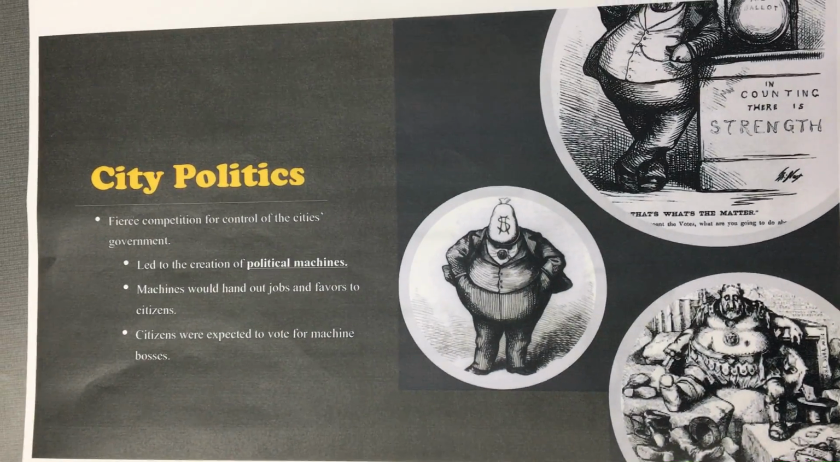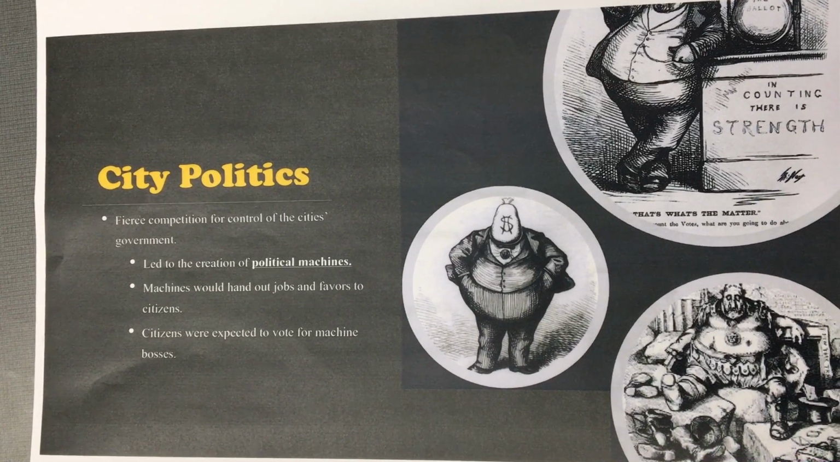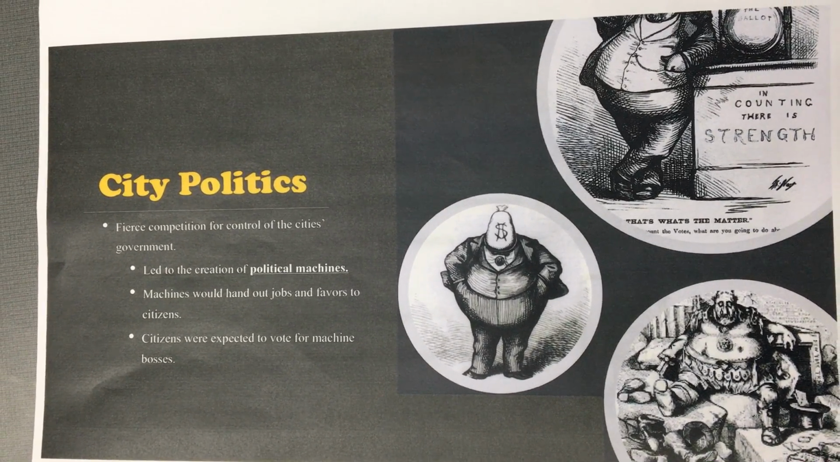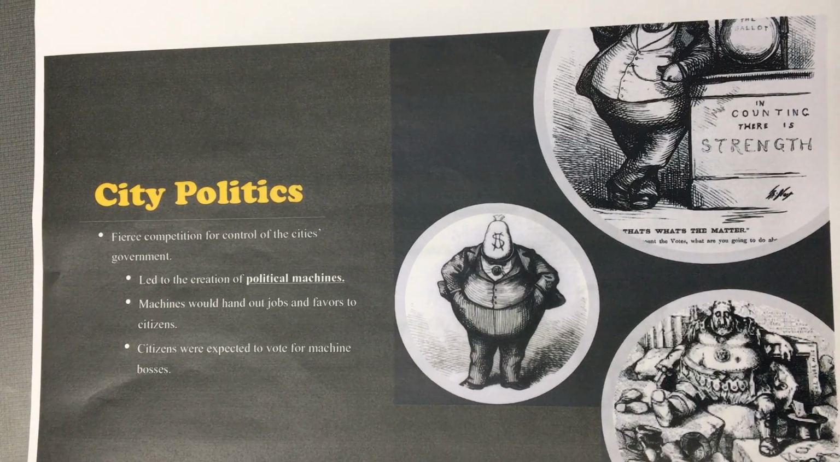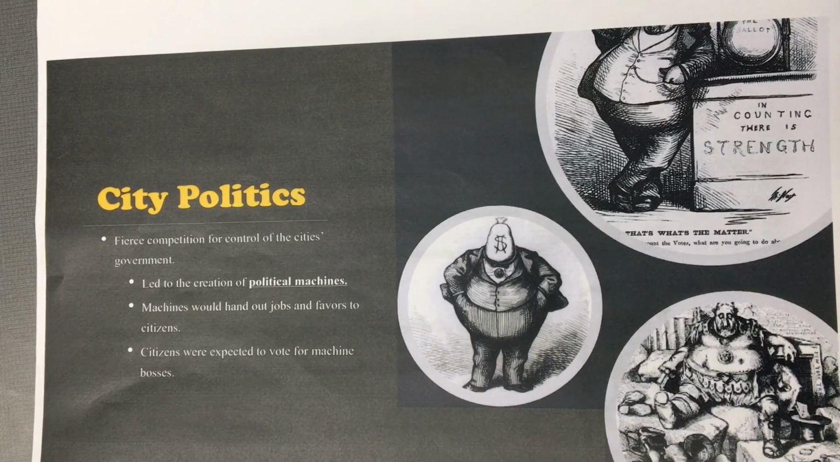Because of all these issues within the city, the rich lived in the suburbs away from the pollution and crime. These rich politicians also created the problems during this time. There was a fierce competition for control over the city's government. Politicians were corrupt and known as political machines.